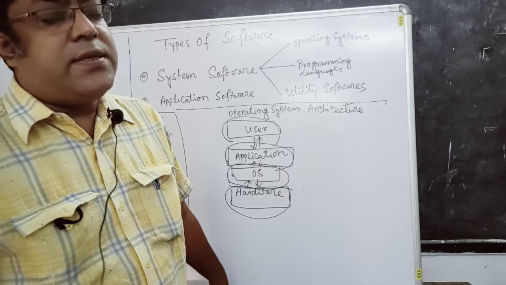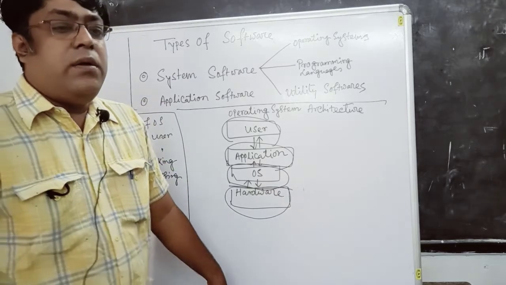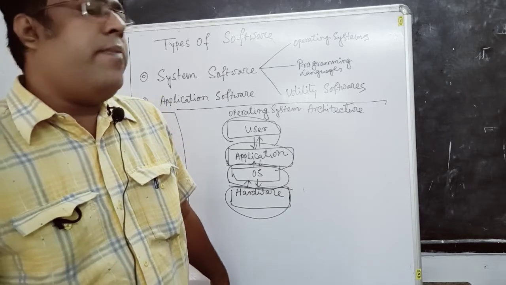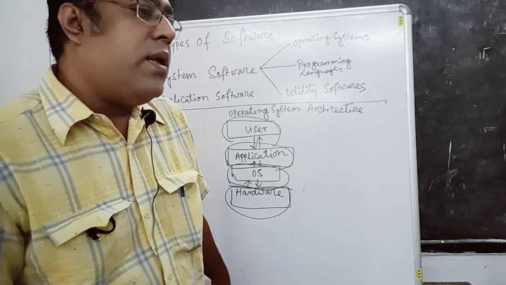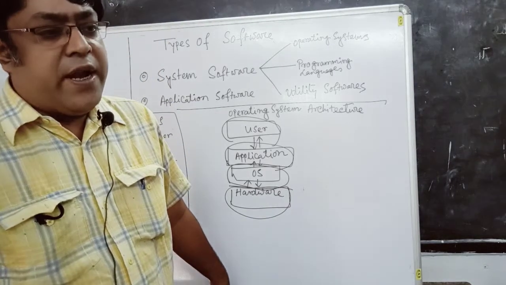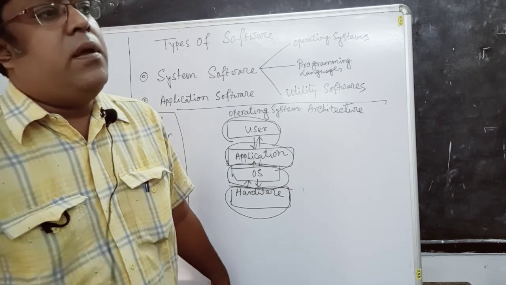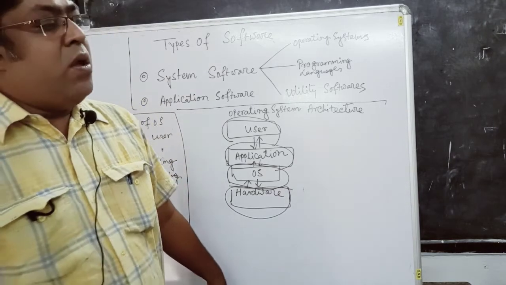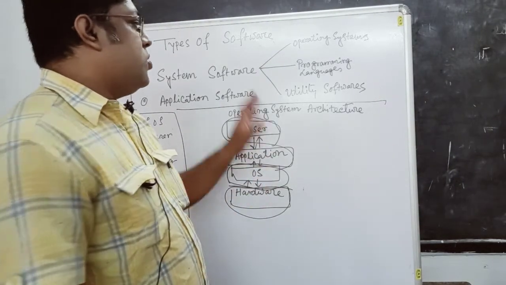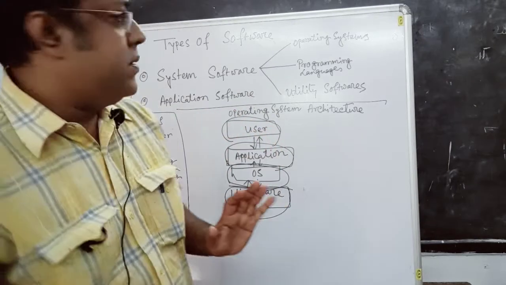Besides the antiviruses, we can also see several types of utility software, like the disk defragmenter, which is found in a Windows operating system. We also consider different types of utility software, like disk cleanup tools, etc. All are utility software. So utility software is used for a particular utility purpose.